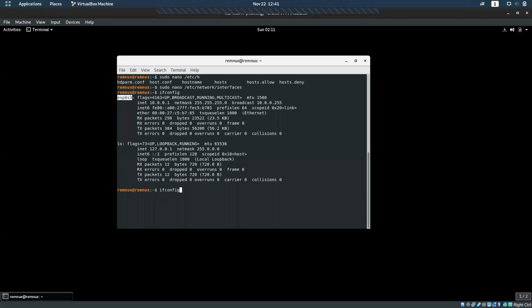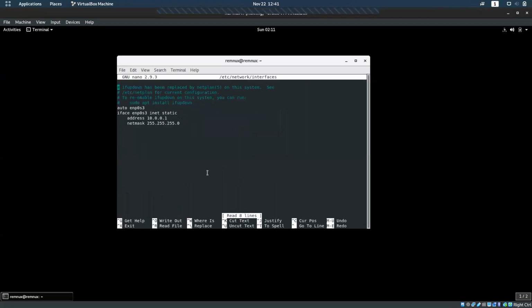Afterwards, you go to this configuration file and set up a static IP for this particular interface. So: auto enp0s3, iface enp0s3 inet static. We are putting the IP as static. The IP address is 10.0.0.1 and the netmask is 255.255.255.0.